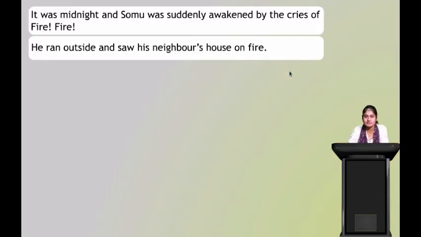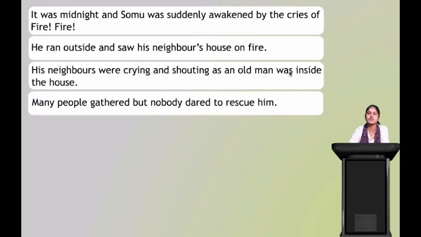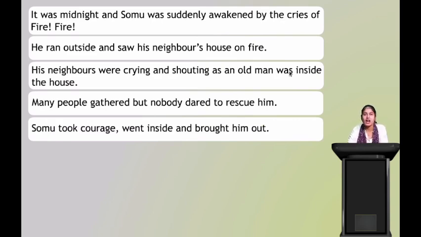Next, let us see. Let us put the sentence together. Okay. It was midnight and Somu was suddenly awakened by the cries of fire, fire. He ran out and saw his neighbor's house was on fire. His neighbors were crying and shouting as an old man was inside the house. Okay, clear? Yes. Many people gathered but nobody dared to rescue him. Somu took courage, went inside and brought him out.